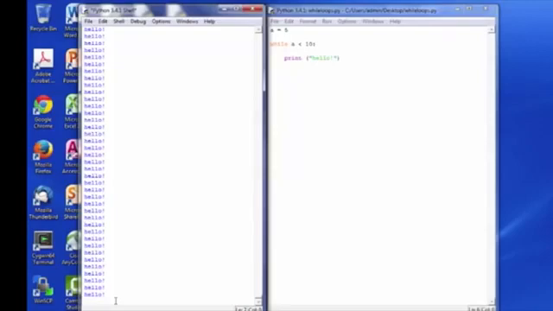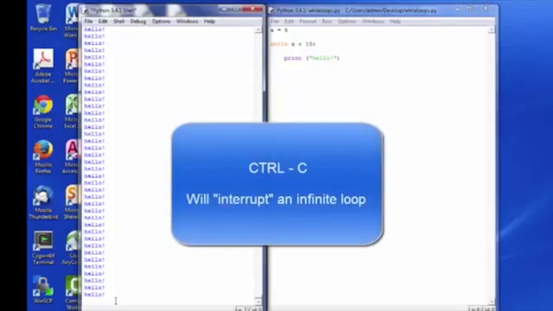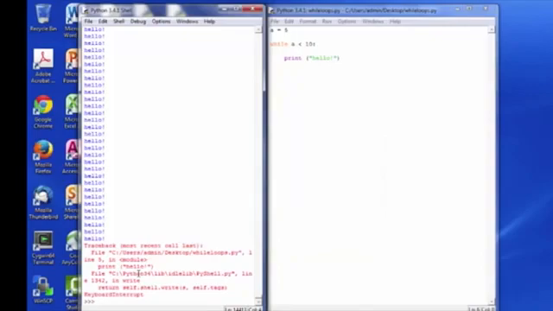If you ever get into a situation like this, which you will, the first couple times you try to write a program like this, you can hit Control-C on your keyboard. By hitting Control-C, so I'm clicking in the module window over here and hitting Control-C, we'll send what's called an interrupt. When that interrupt gets received by the Python interpreter, it'll yell at you, an error will get raised, but you'll be able to end your program immediately. So Control-C will interrupt an infinite loop.